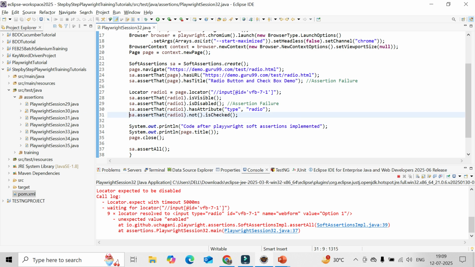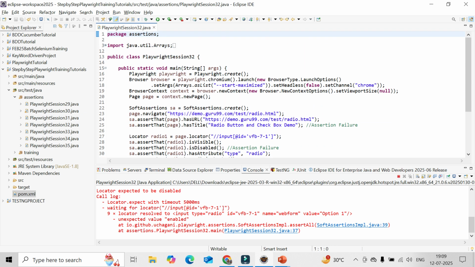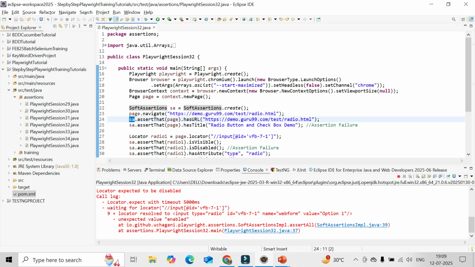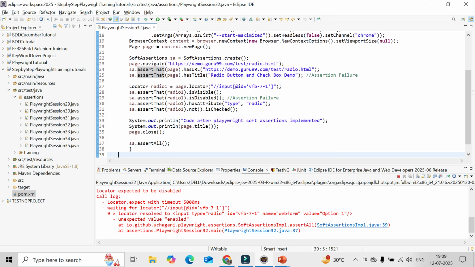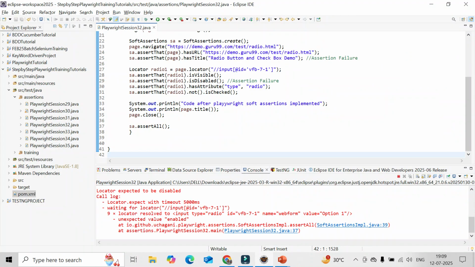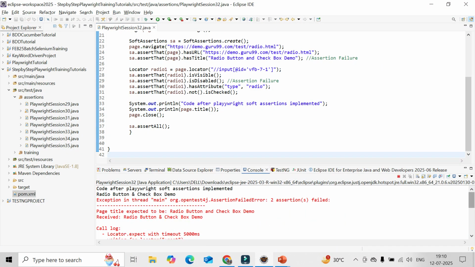So that is the way. Instead of using the normal page level or locator level assertions, which are hard assertions by default, you can create an object or instance of the soft assertion interface, and then use that object or variable and call the assertions the same way. And what is the beauty? You can execute the remaining lines of code without any issue, and get all the assertion failures consolidated in the console.